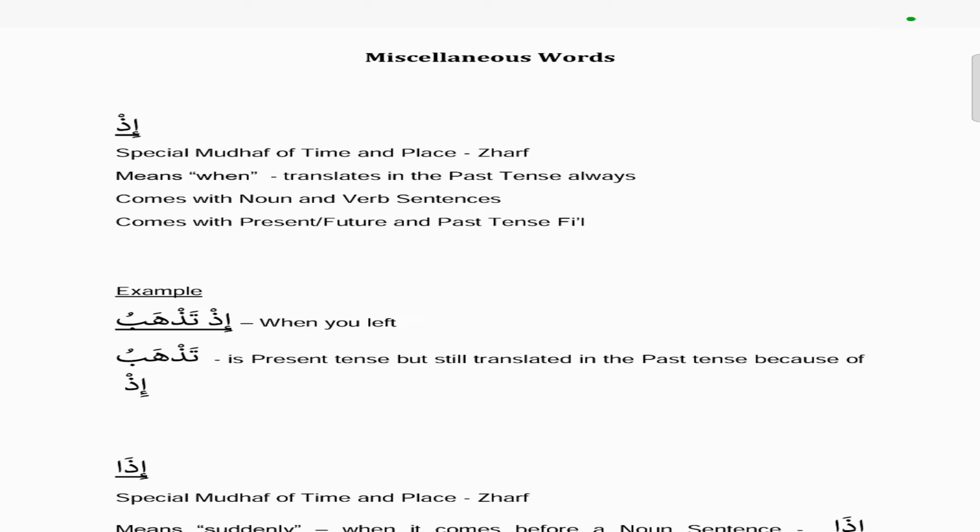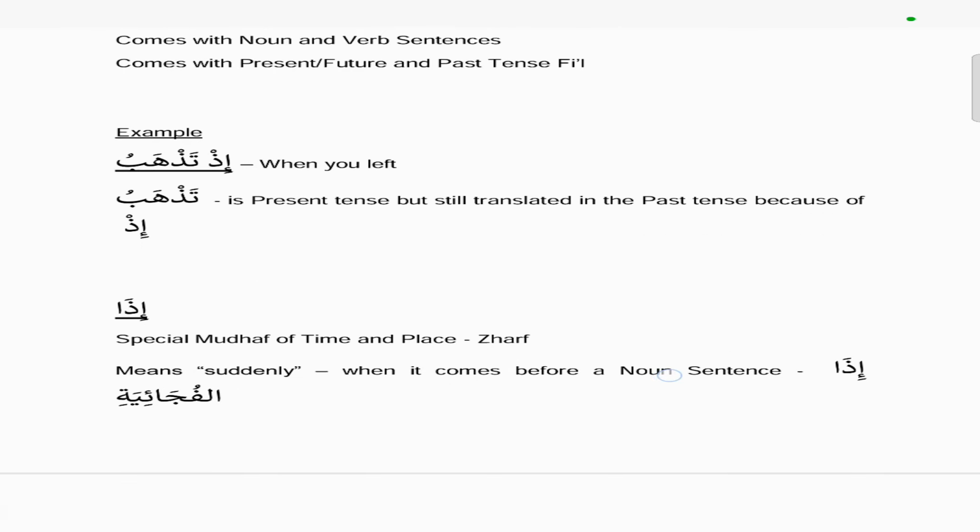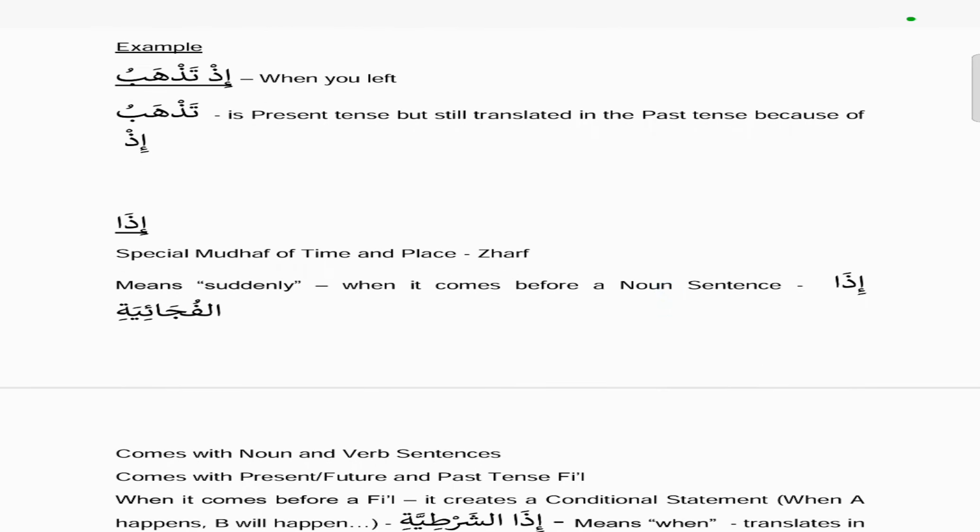It comes with noun and verb sentences, and it comes with present/future and the past tense fi'l as well. So id translates into the past tense, and it means when. Even if it comes with the present tense, it's still translated into the past. So for example, here we have id tadhabu, when you left. So tadhabu is actually a present tense fi'l, but still is translated into the past because of id.